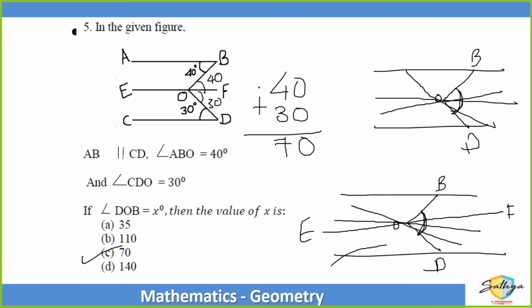Now, if only BOF or DOF was asked, then you cannot determine the answer because EF is not given as parallel. If only BOF or DOF was to be found out, I could not have found out them individually because EF is not given as parallel. But because BOD has to be found out, I can assume EF is parallel because it does not make a difference and find the answer. Correct, Namra? Individually, I cannot find them, but the total I can. Correct.